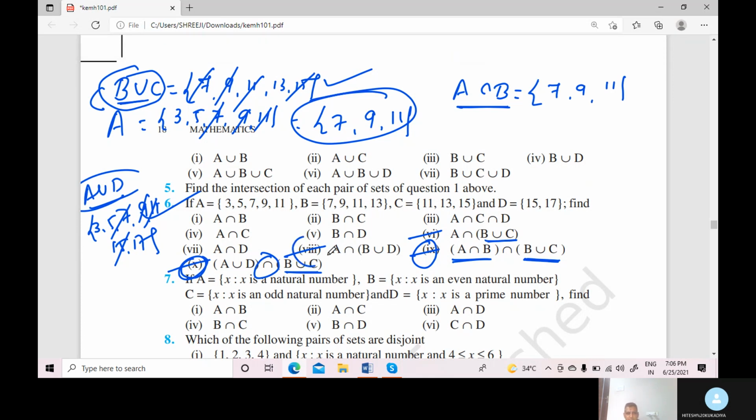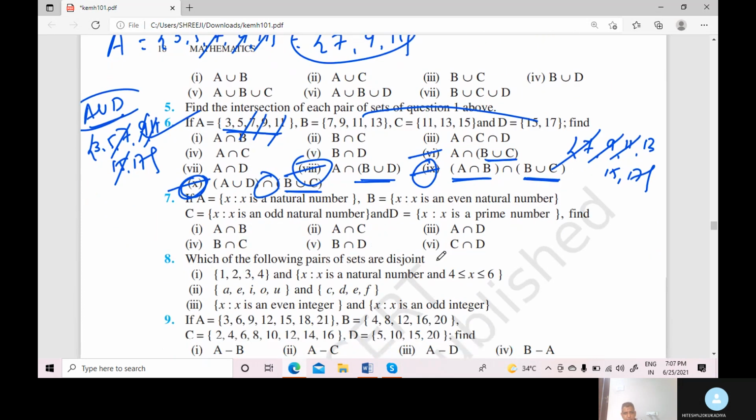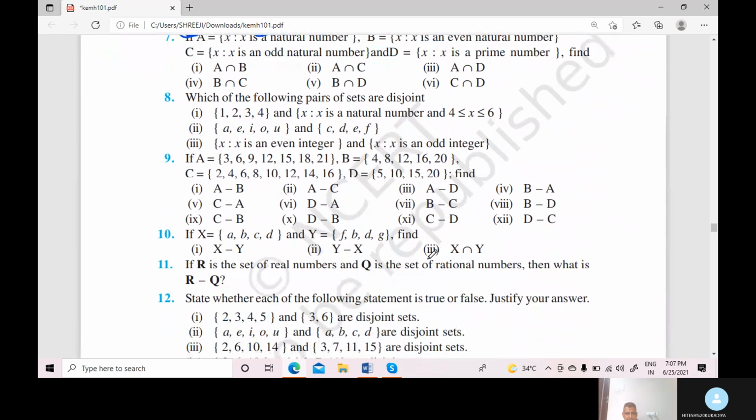Now the 8th one is remaining. First B union D: all these elements, 7, 9, 11, 13, 15 and 17. Now take the intersection with A. A is 3, 5, 7, 9, 11. So 7, 9, 11 are common. Again the answer is 7, 9, 11. Is that clear, students? So here the distributive law is completed.